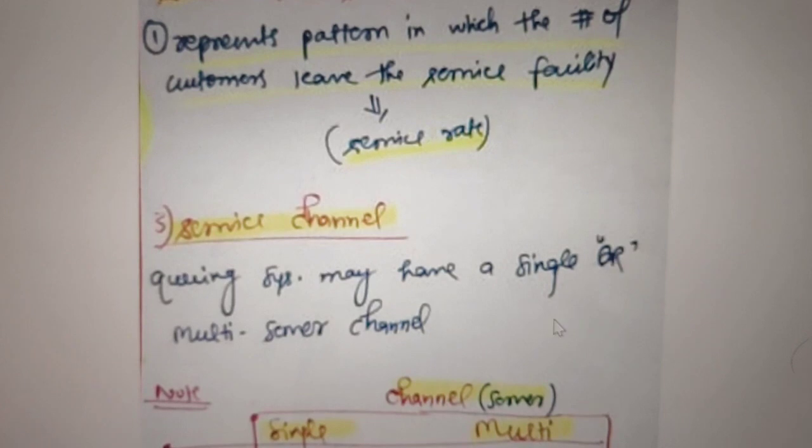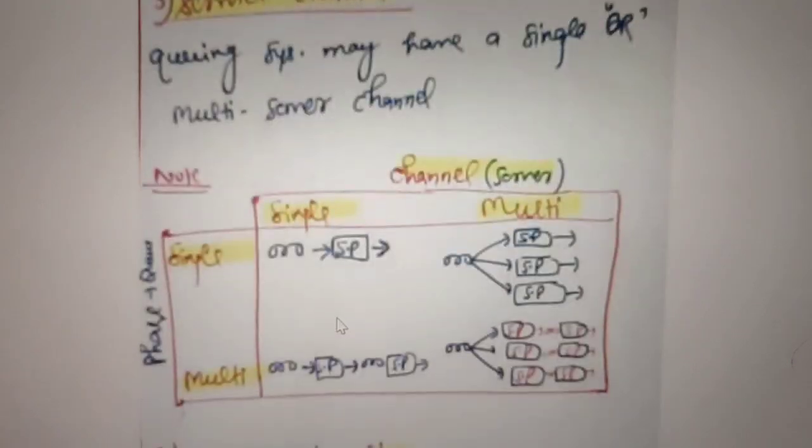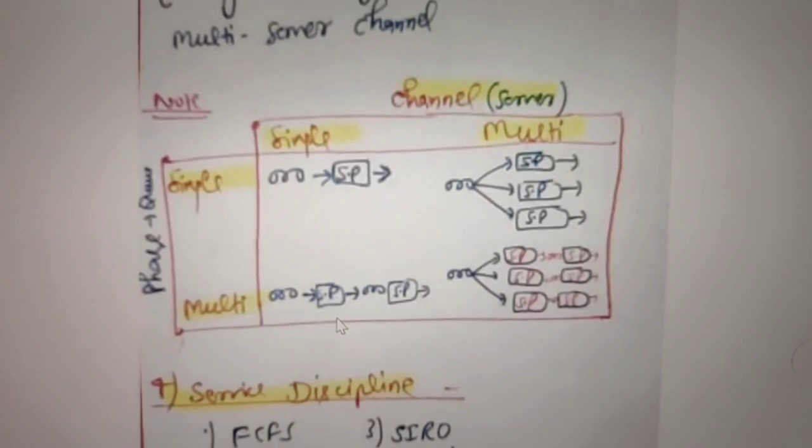Then what is a service channel? A queuing system may have a single or multi-channel server where the request is to be resolved. This is a simple overview to represent that if we take channels as servers, and here the queue. If a single queue and a single channel are there, it will look like this. The queue is single and the server is single.